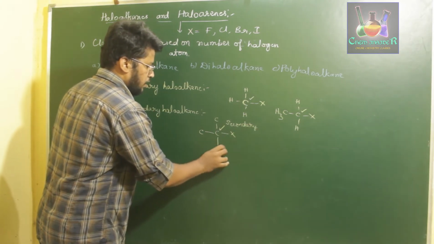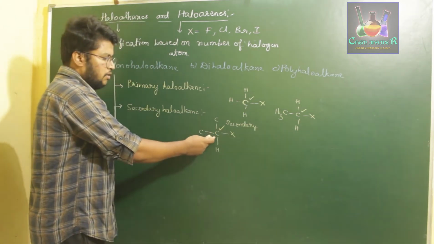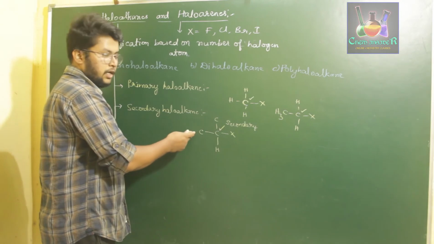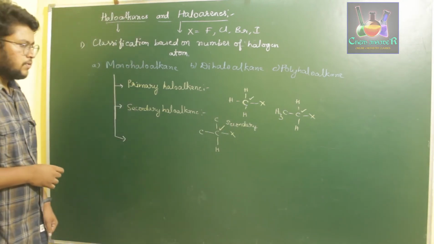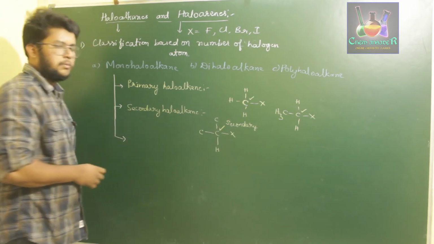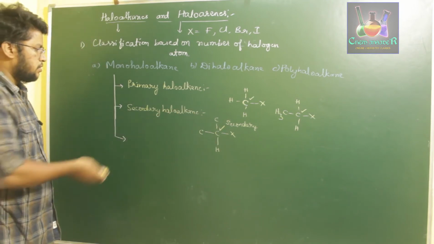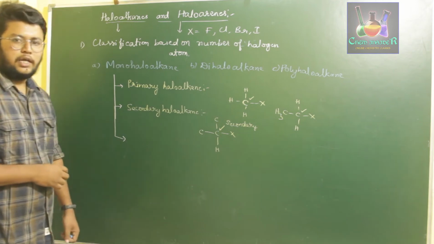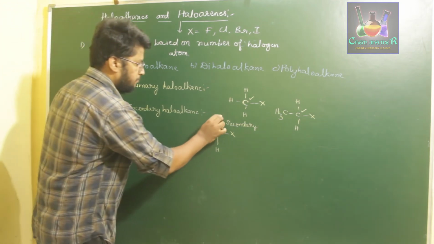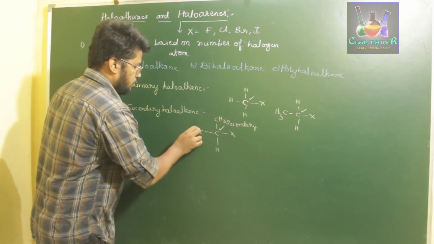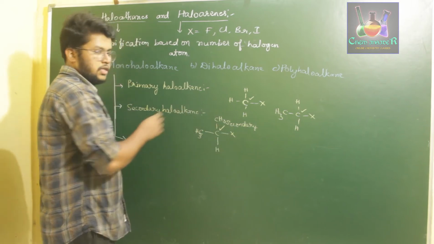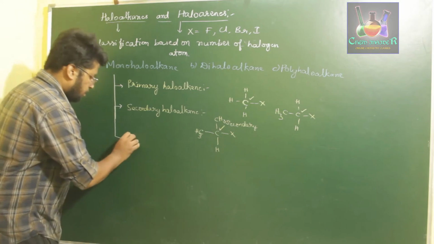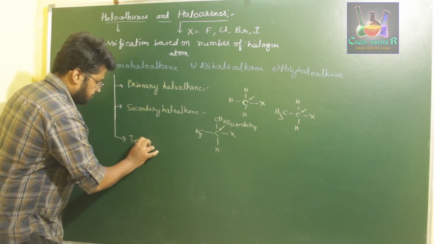So if a halogen is attached to a carbon which is bonded with two different carbon atoms, that is called a secondary carbon atom. And the halogen attached to that secondary carbon atom is called secondary halogen. The compound will be called a secondary haloalkane. Example, CH3CHXCH3. Next, for the last one, tertiary haloalkane.